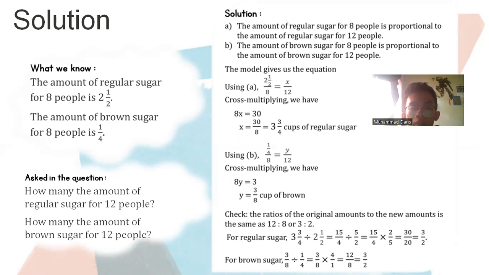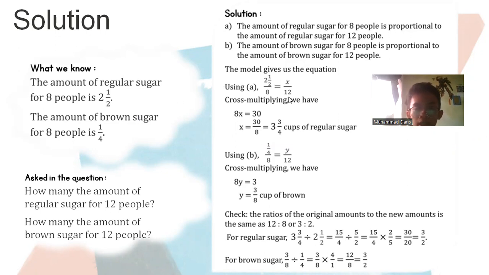Using the ratio, 2.5 divided by 8 is equal to x over 12. Cross multiplying, we have 8x is equal to 30, and then dividing both sides by 8, x is equal to 30 over 8, which is 3 and 3/4 cups of regular sugar.